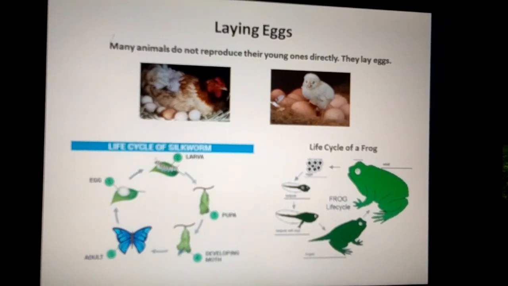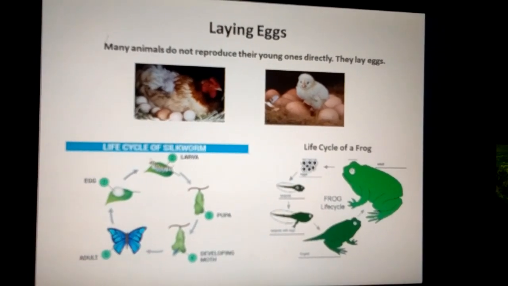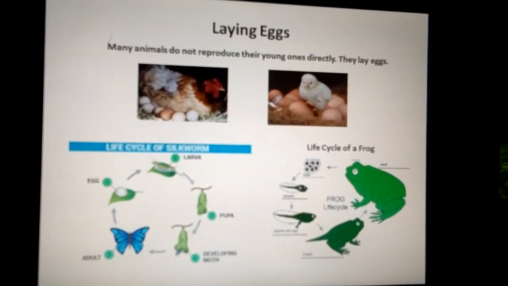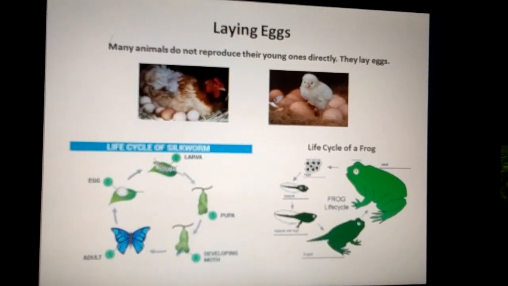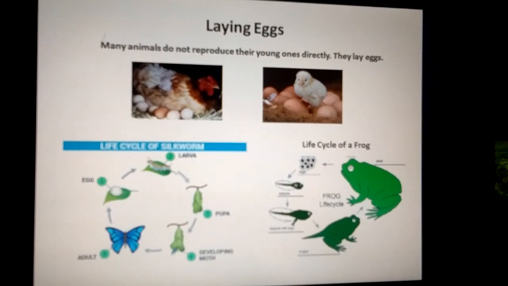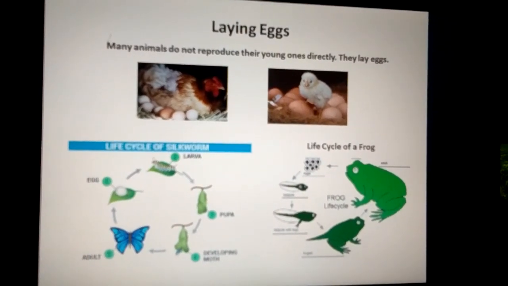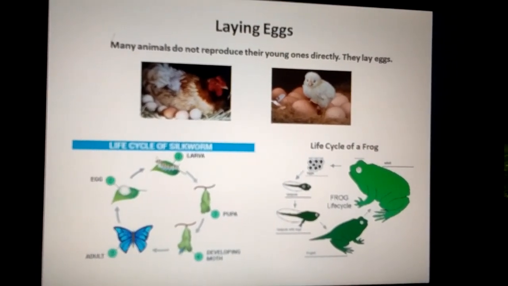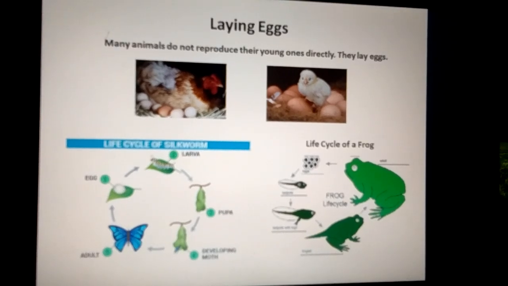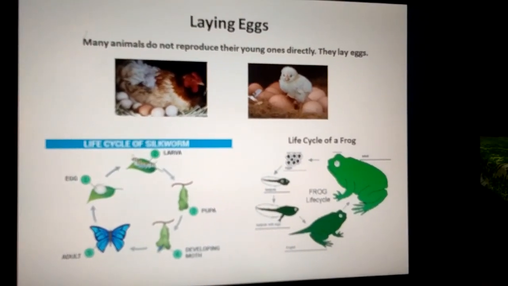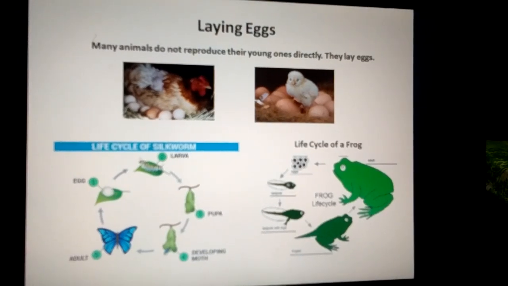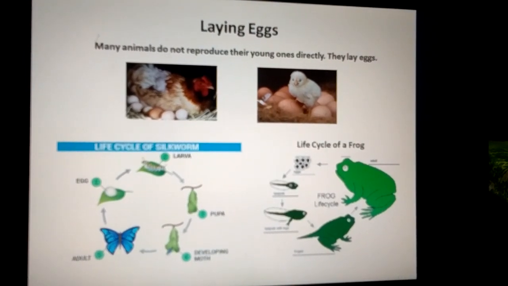In this stage, people kill the pupa by plunging the cocoon into boiling water and unwind the silk thread. Stage 5, moth. In this stage, the pupa changes into an adult moth. The female moth lays eggs after mating, and thus the life cycle of silkworm begins again.